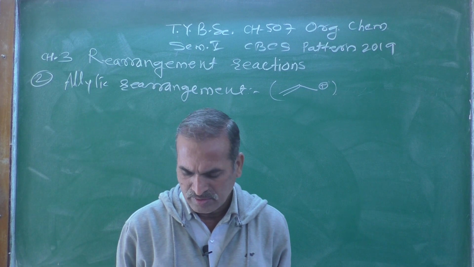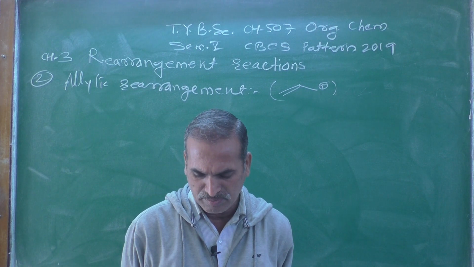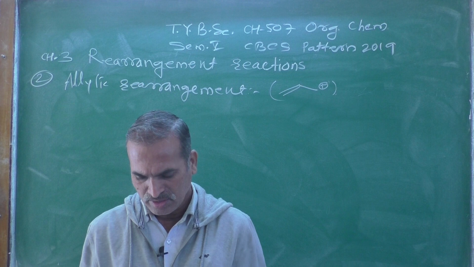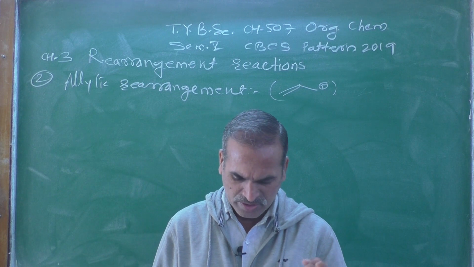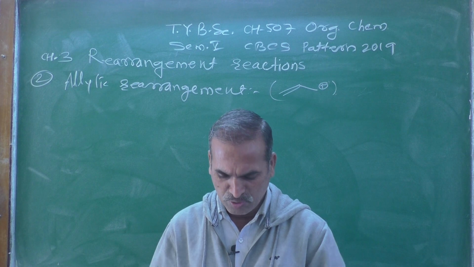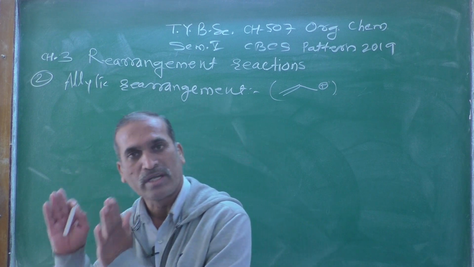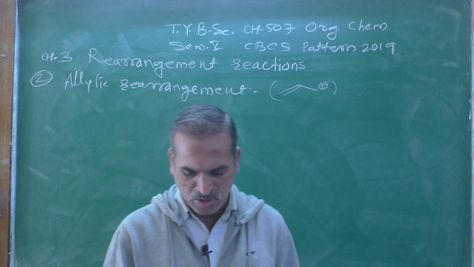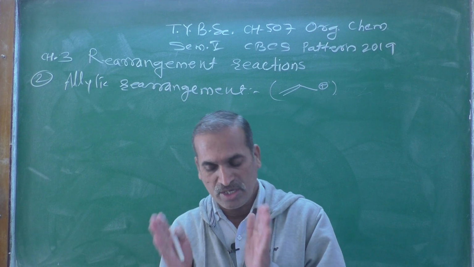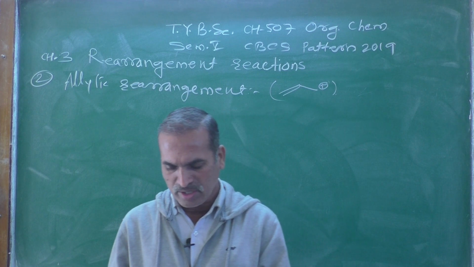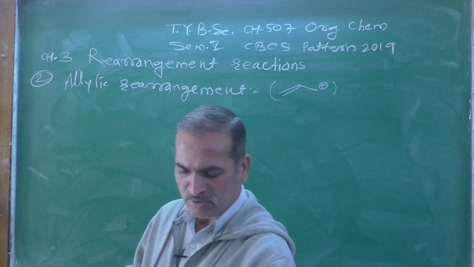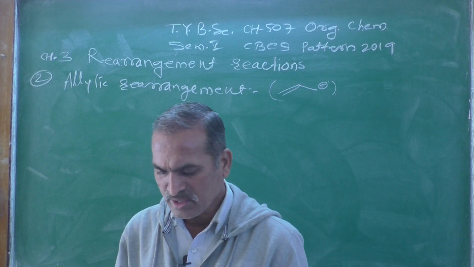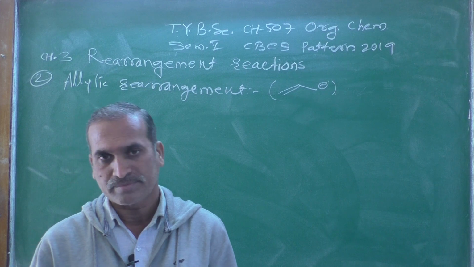Now such a type of rearrangement is observed in case of a substrate in which the functional group to be substituted is allylic in position with respect to a double bond. See here, the position of the double bond changes, that is, the initially formed allylic carbocation undergoes rearrangement in which the double bond migrates to the adjacent position.